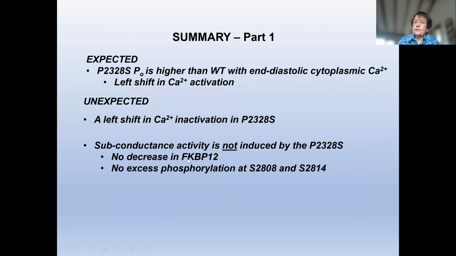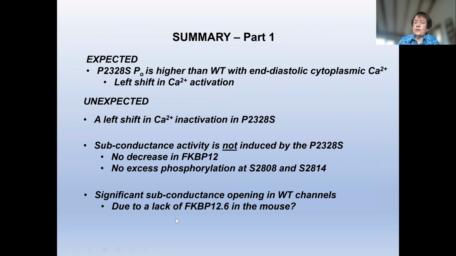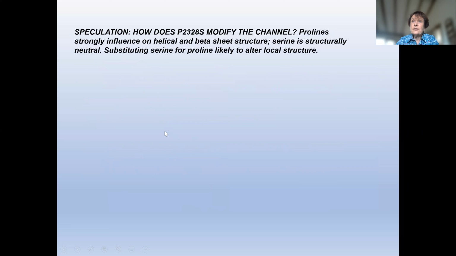There was no decrease in FKBP12 and no excess phosphorylation. We were also a little surprised at the amount of subconductance opening in the wild type channels. This may be due to the lack of FKBP12.6 binding in the mouse. I'd like to spend a couple of minutes speculating on how the mutation might modify the channel.